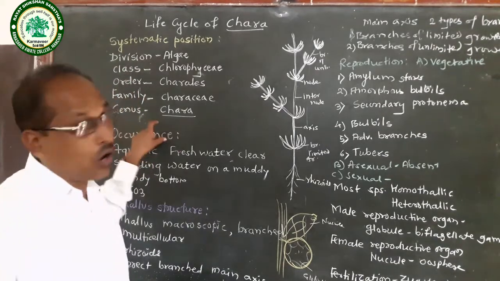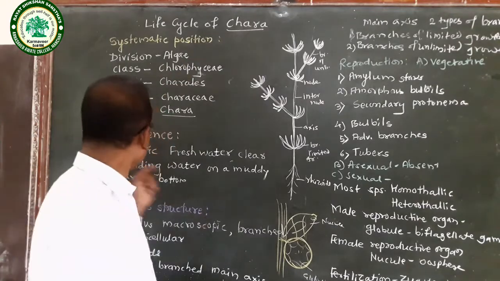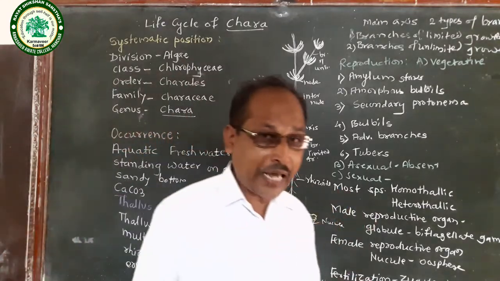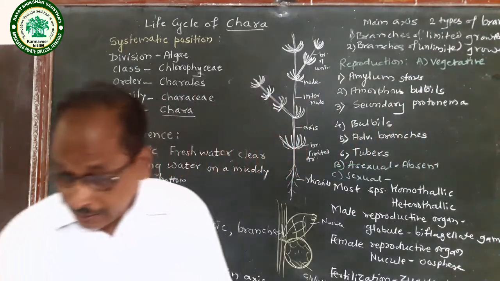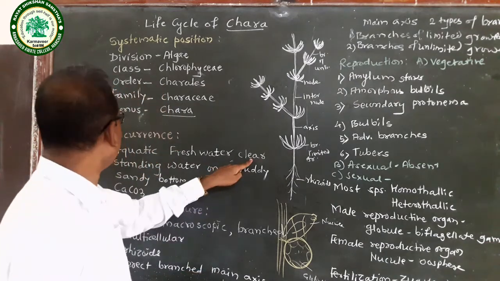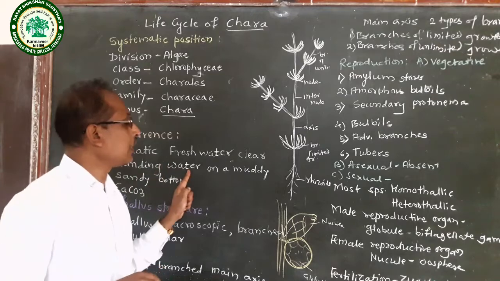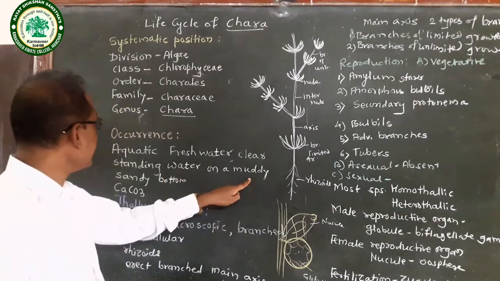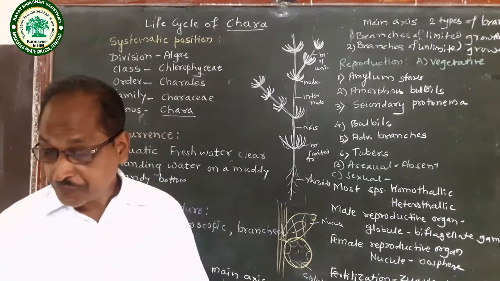The next point, occurrence. Chara occurs in aquatic conditions. Aquatic condition means in water. They are found in fresh water, clean water, standing water, on muddy soil. They are also found on sandy bottoms.